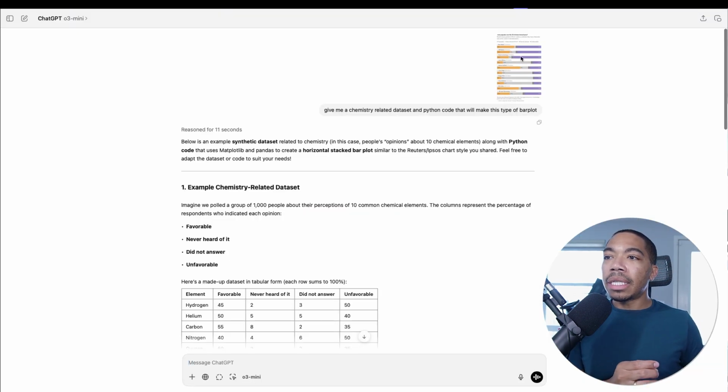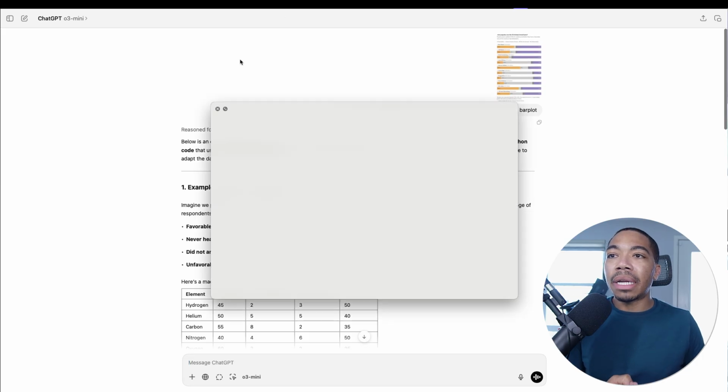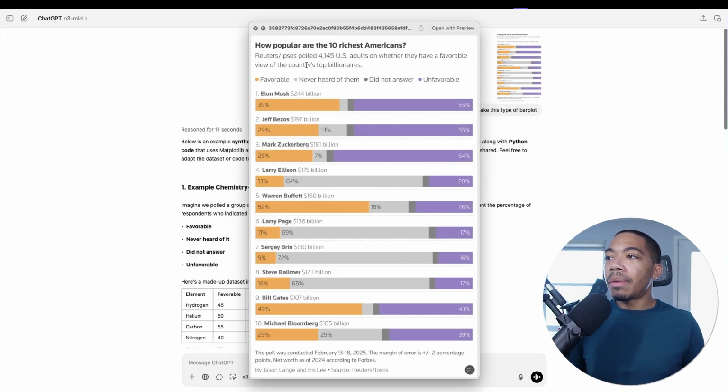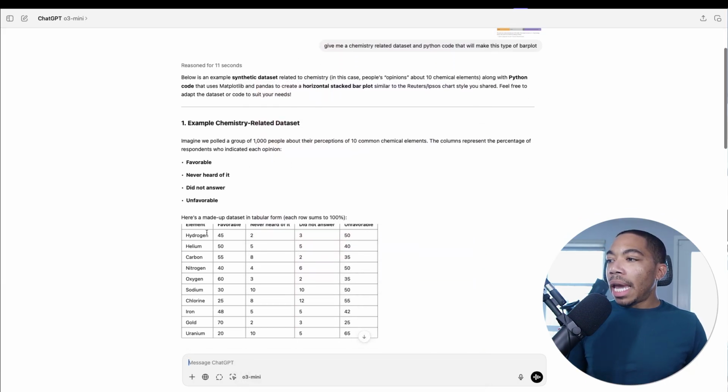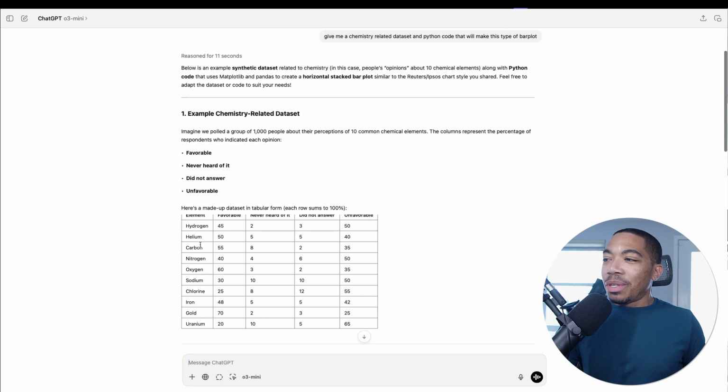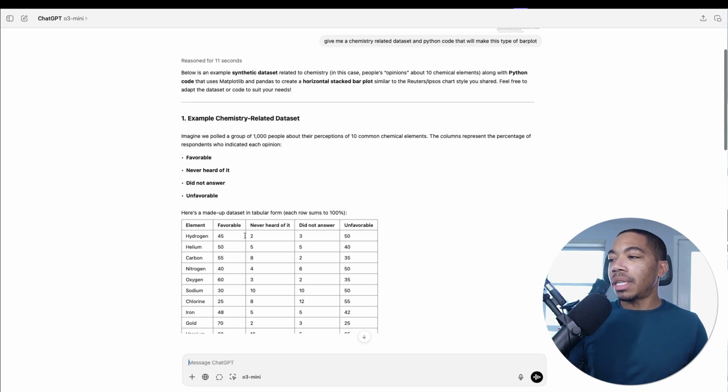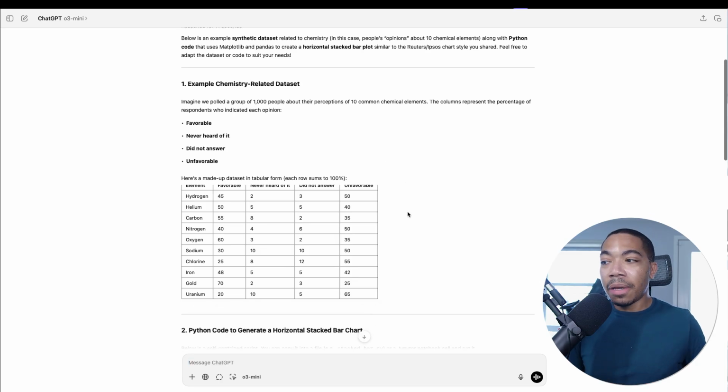Give me a chemistry related data set and Python code that would make this type of bar plot here. And that just came from the figure that we saw in the Data is Beautiful subreddit. And so here is a chemistry data set where we have hydrogen, helium, carbon, nitrogen, all the way to uranium, and the favorability score, apparently, the never heard of it, the did not answer, and the unfavorable. So this is somewhat of an odd data set, but at least it gives us what's important. Each of these rows sums to 100, so we can make that same type of stacked bar plot, even though perhaps these categories aren't the most relevant in the chemistry context.